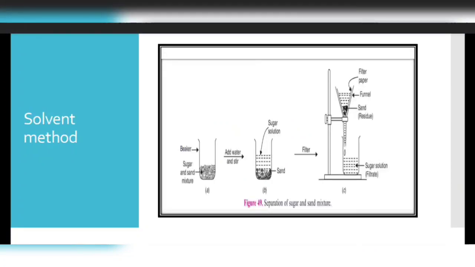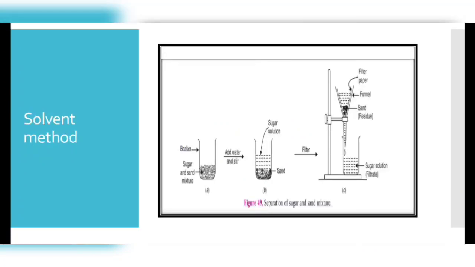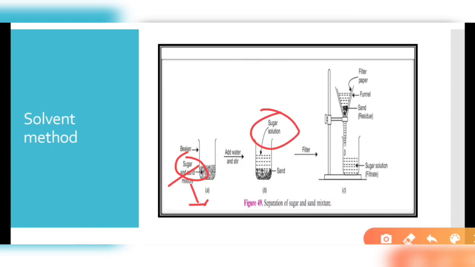Solvent method. The solvent method is a method in which one of the substances dissolves in a solvent, but the other does not. For example, when sugar and sand are mixed, we know that sugar can be dissolved in water, but sand cannot. So we add some water and stir it. The sugar dissolves and the sand settles down at the bottom, and then we can easily filter the solution.